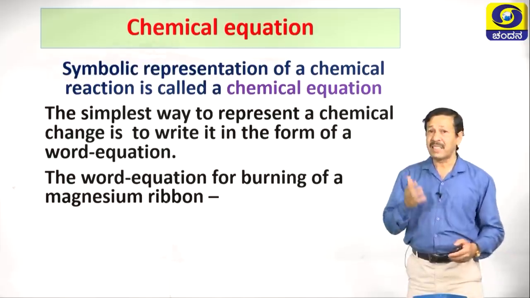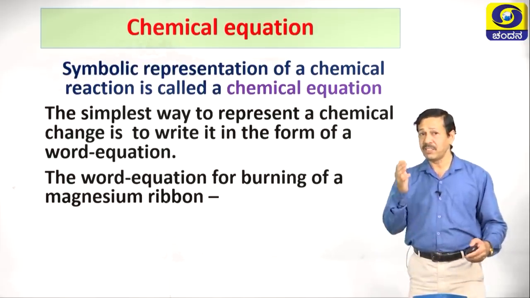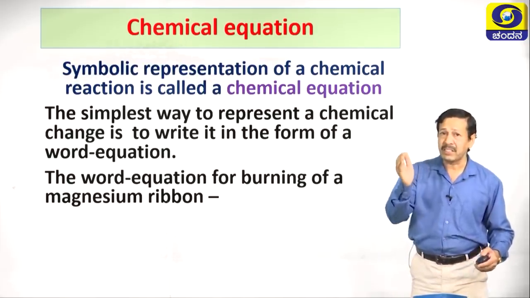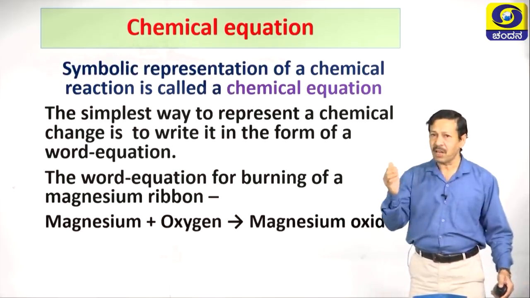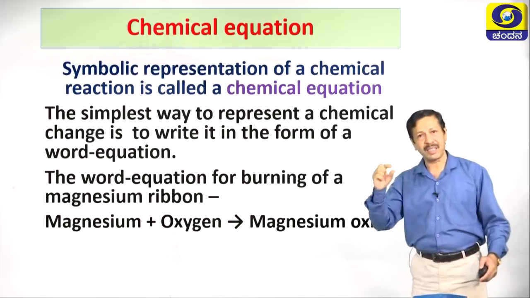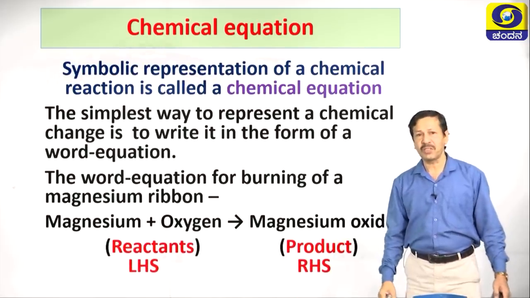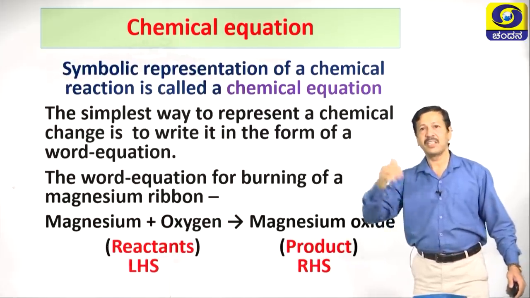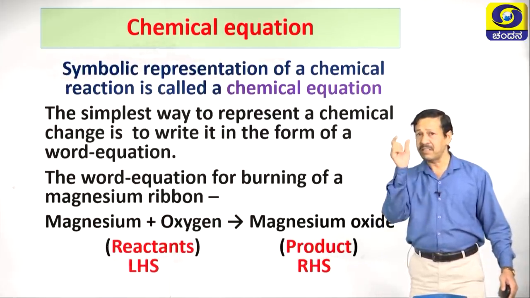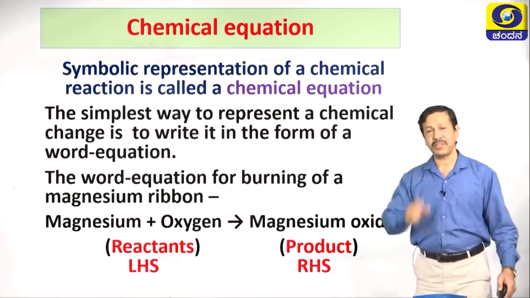Let us have an example: the burning of magnesium ribbon can be written like this: magnesium plus oxygen, arrow mark, that is gives rise to magnesium oxide. On the left hand side we write the reactants and on the right side the products. Remember children, these terms are also very important.